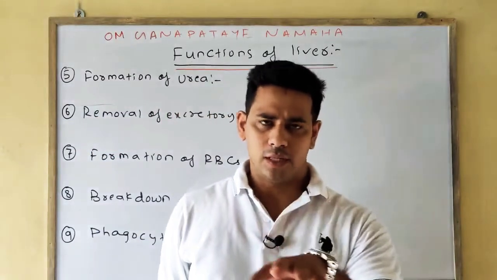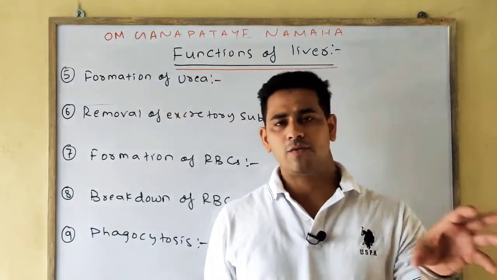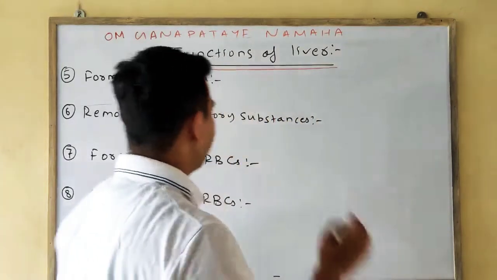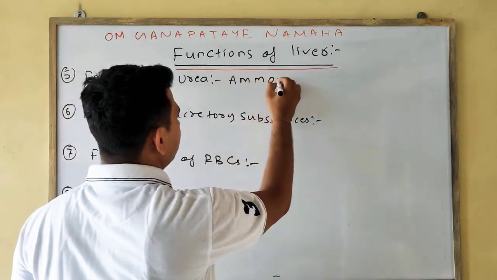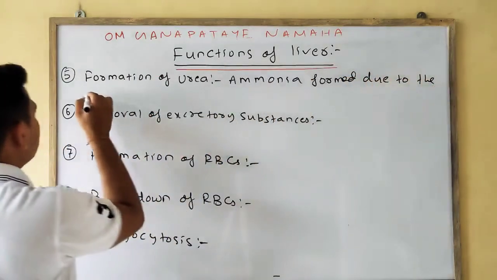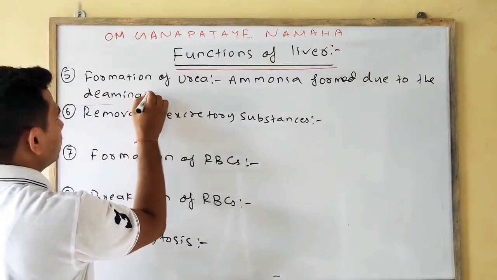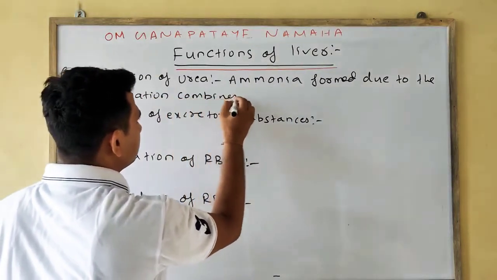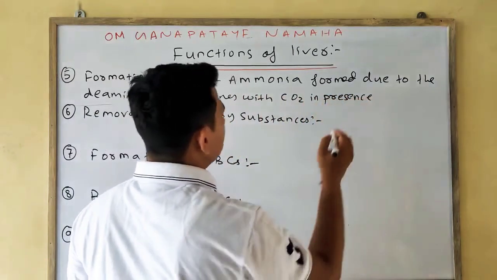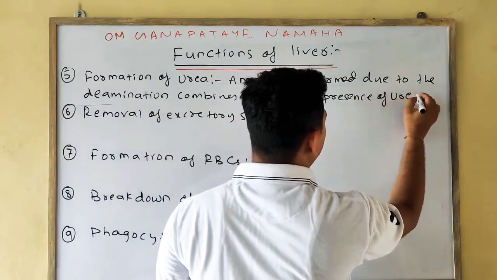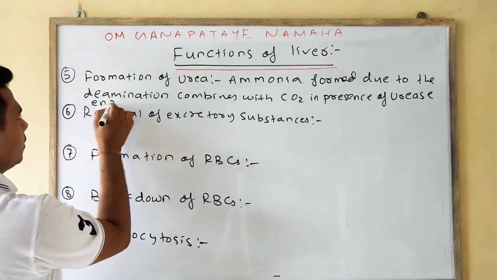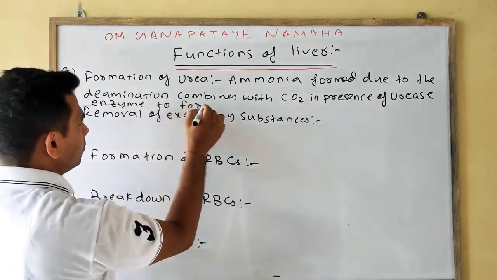Urea is formed how? Ammonia formed due to deamination combines with CO2 in the presence of urease enzyme to form urea.